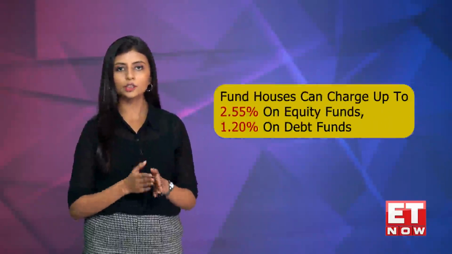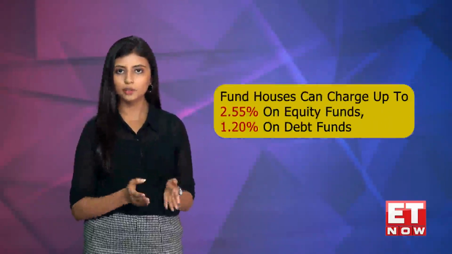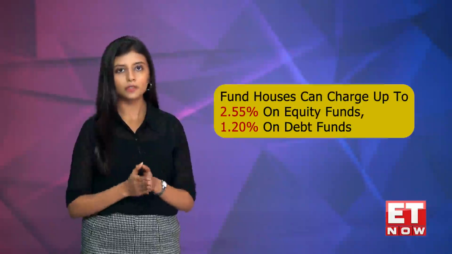According to the revised slab, emerging fund houses can charge up to 2.55% on equity funds and 1.2% on debt funds under the regular plan. Among other proposals, Sebi has suggested that unit holders should be given an option to exit at the prevailing net asset value without any exit load when there is an increase in the TER, and has also proposed to lower the exit load of an open-ended scheme to a maximum limit of 2% from the current 5%.